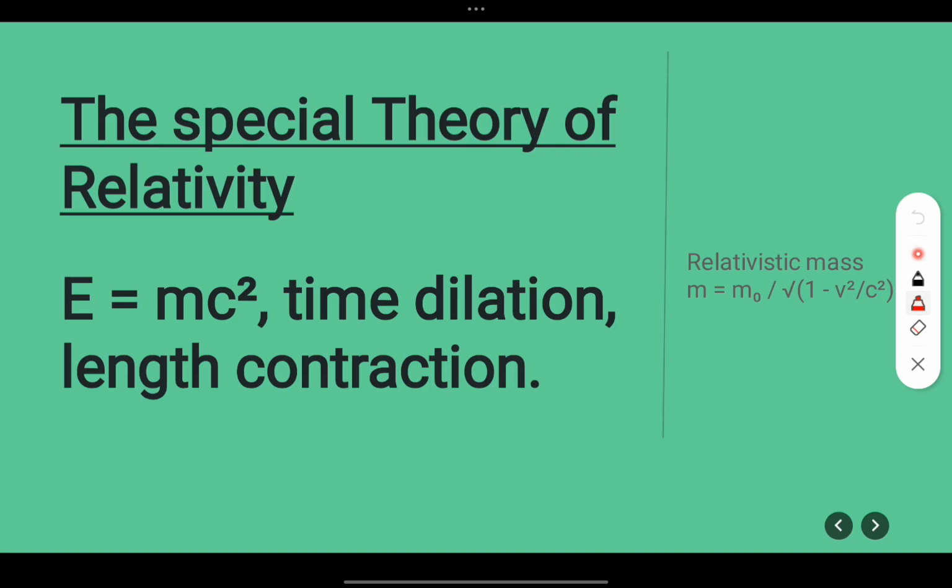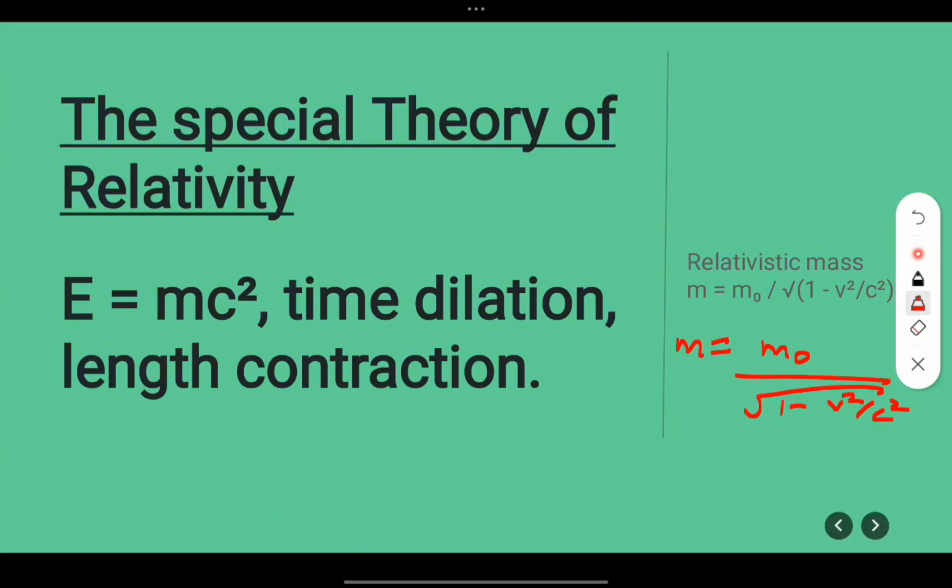So you can see here, m, that is the relativistic mass, is given by m naught divided by the square root of 1 minus v square by c square. Clearly you can see that if there is a significant value of v, then this denominator will be less than 1. So m naught divided by something less than 1 will be greater than m naught.